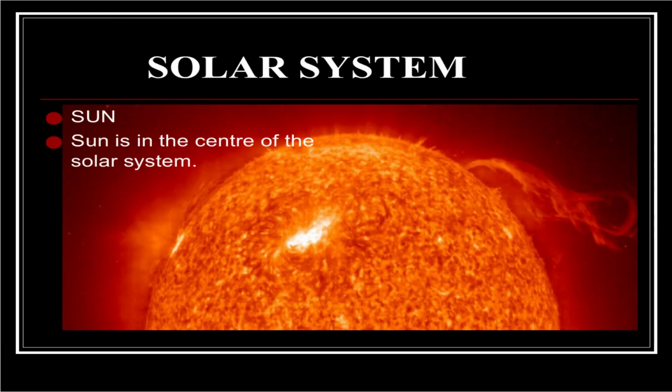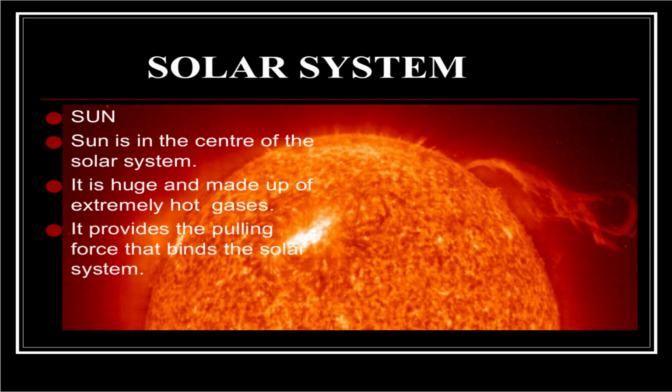Sun. The Sun is in the center of the solar system. It is huge and made up of extremely hot gas. It provides the pulling force and binds the solar system. The Sun is a source of light and heat. These features we actually saw earlier in our first slides also.